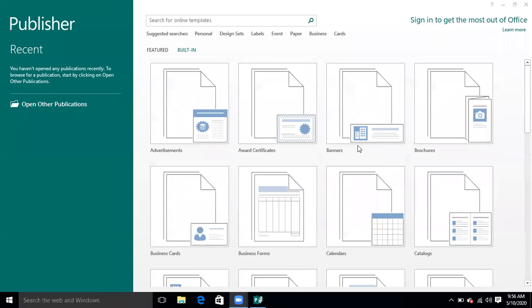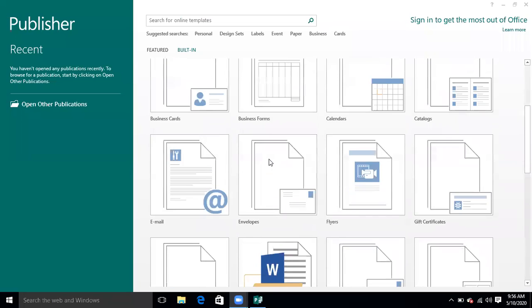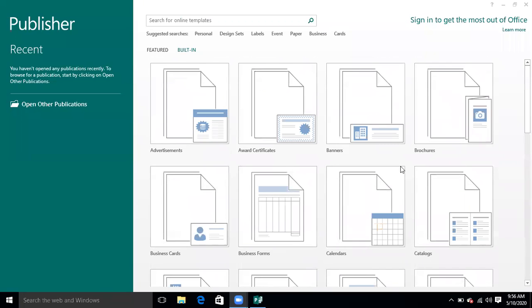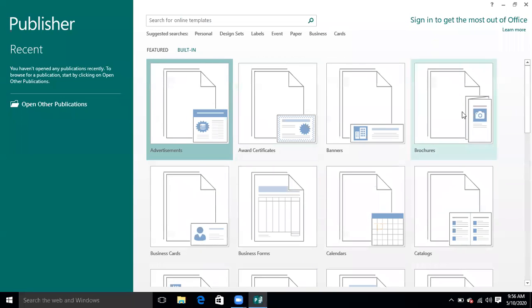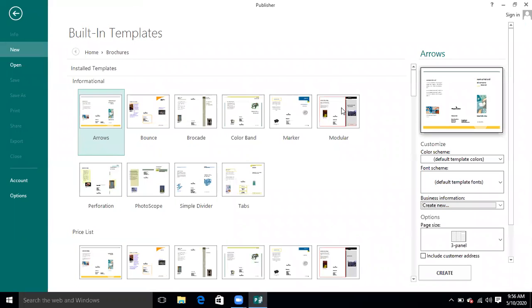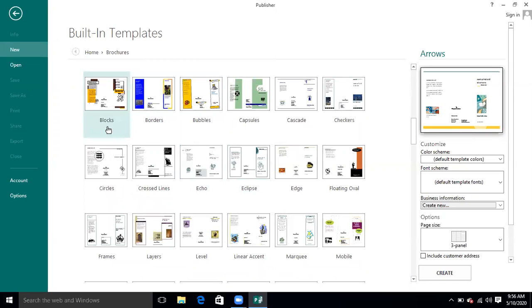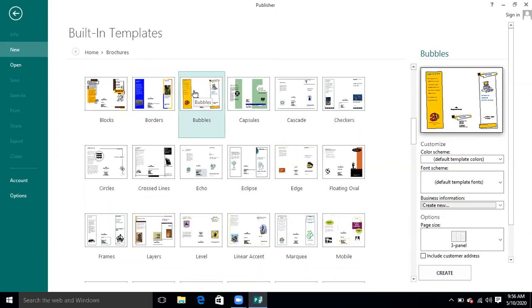So today we take another example in order to understand how we can create some kind of brochure. I click on the brochure. When I click on the brochure in the built-in options, you will see that a brochure basically has three portions on a page. Basically it is a three portion page. If I take any one over here, for example, this one, bubbles, I double click on it.